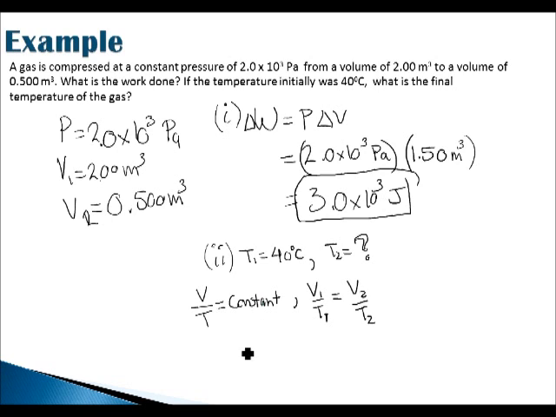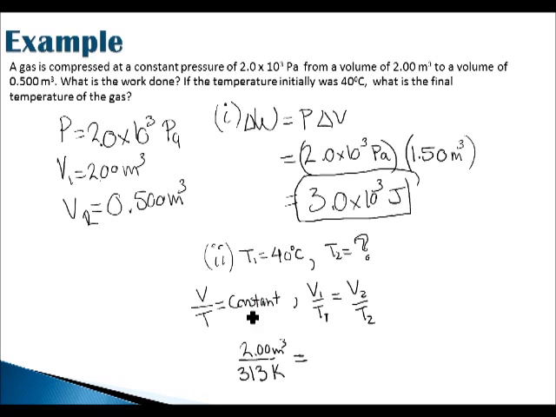And so if we substitute in our known values, 2.00 over T1, and so that temperature in degrees Kelvin is 313. I'll just put units in here. 313 Kelvin. Whenever using an equation of state, units should always be in Kelvin, meters cubed, and pascals.